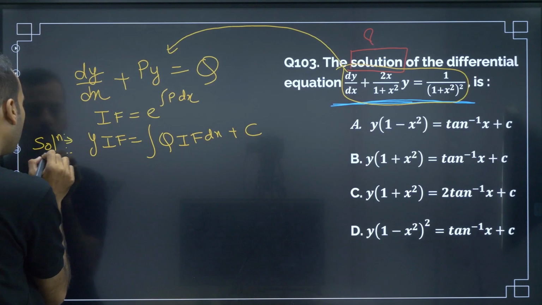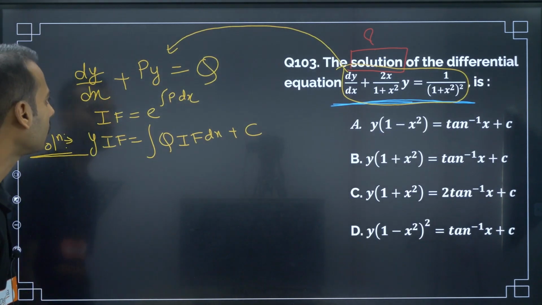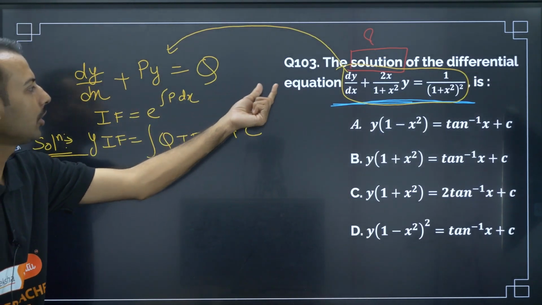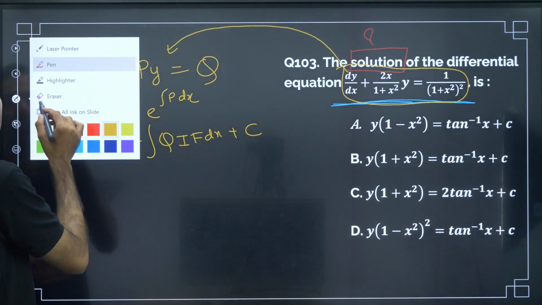Now you relate this algorithm to this and solve, and you will get the answer.